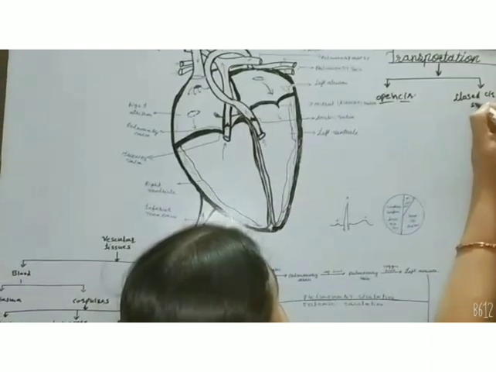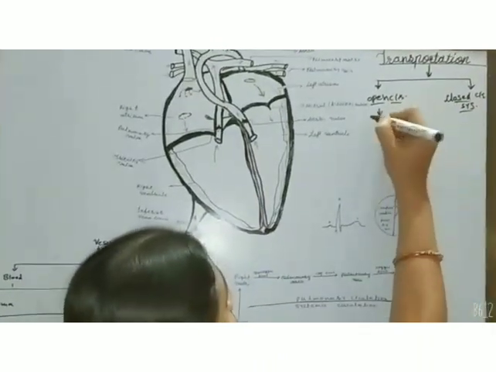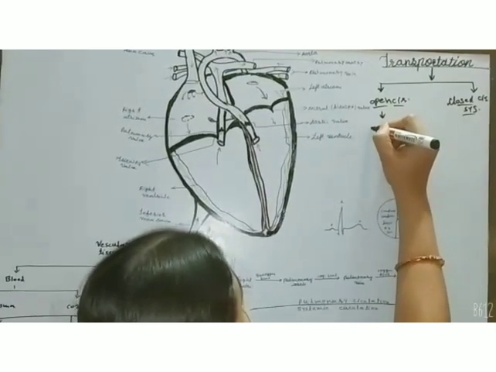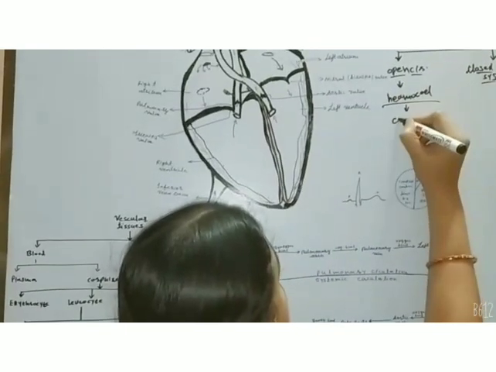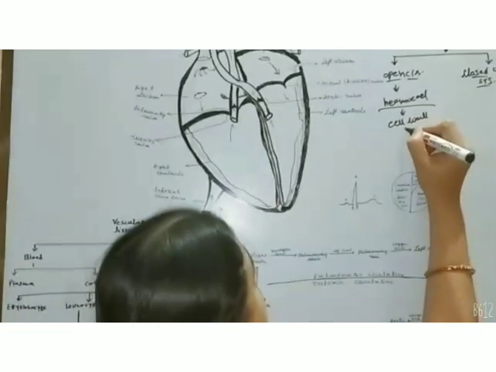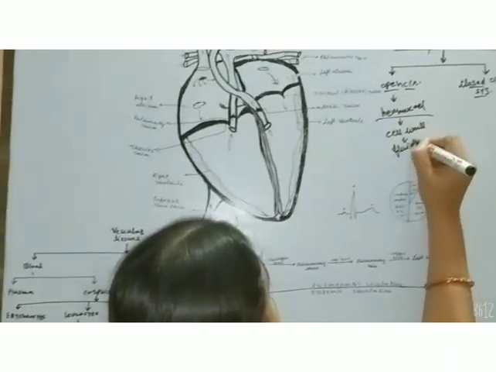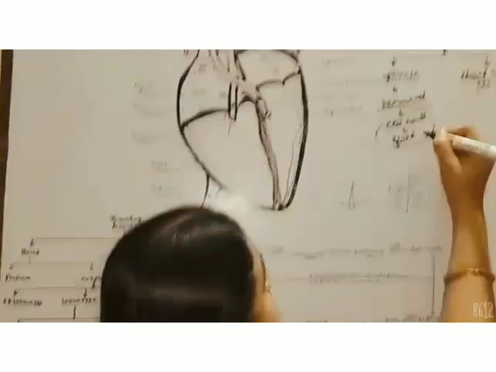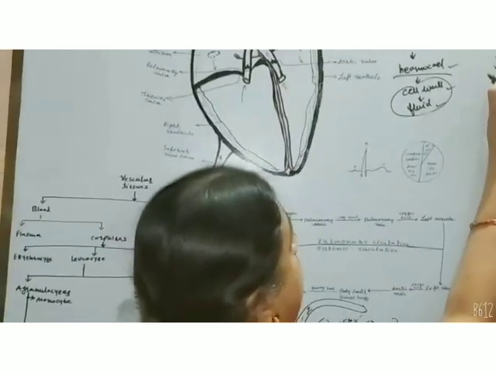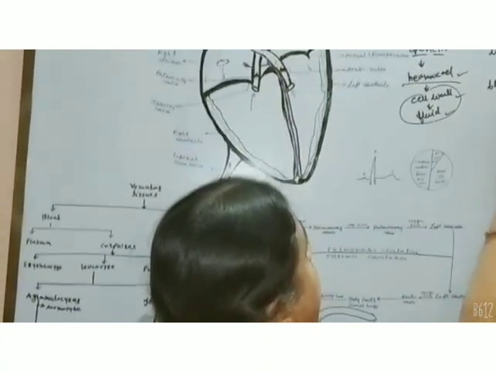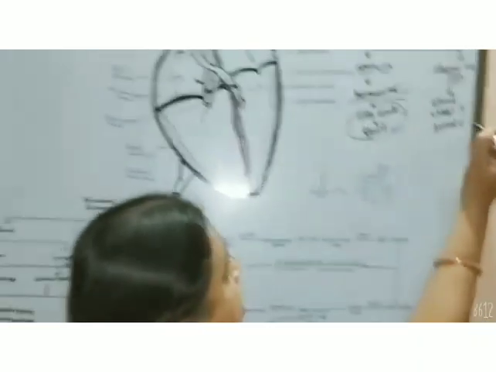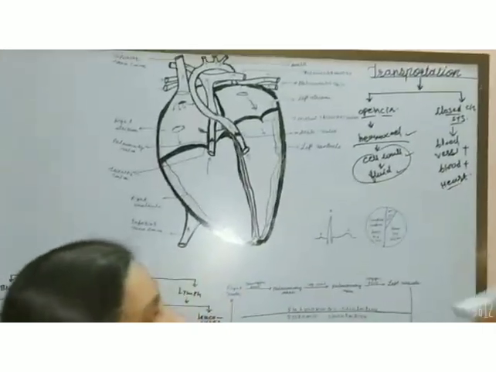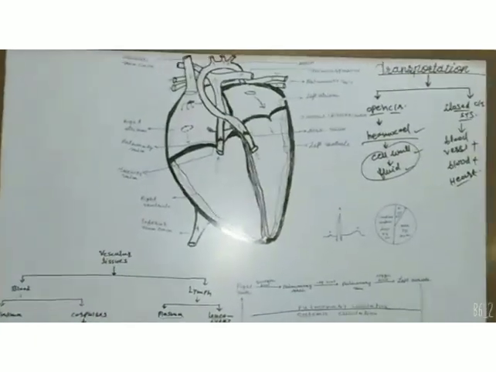The open circulatory system is where the open body cavity, the hemocoel, is there, and through the body wall or cell wall and the fluid, the exchange of material happens. Here the body surface, hemocoel or fluid help in the transportation of material, whereas in the closed circulatory system, blood vessels are there, and circulatory fluid, the blood, is there, and one pumping organ which is called the heart is there. So this is the detail about the open and closed circulatory system.